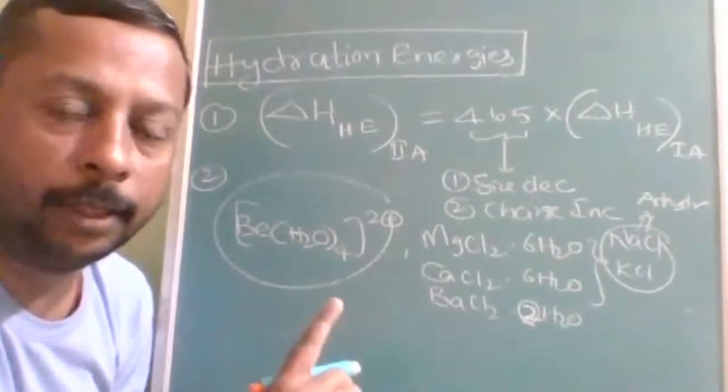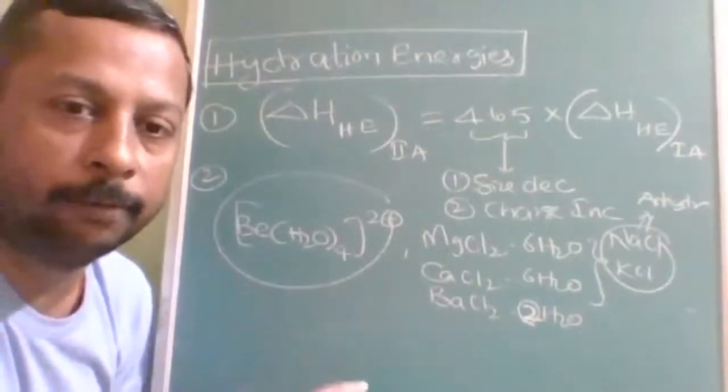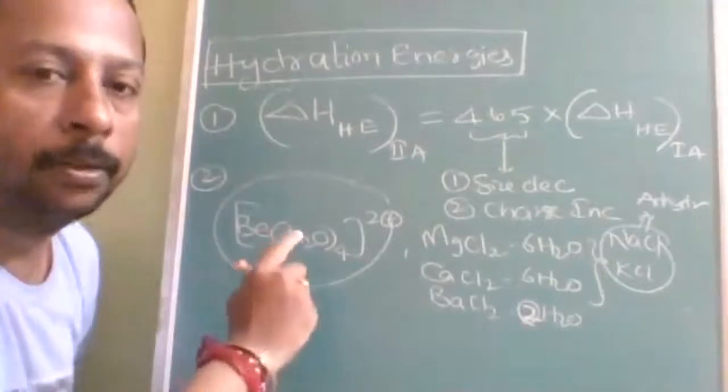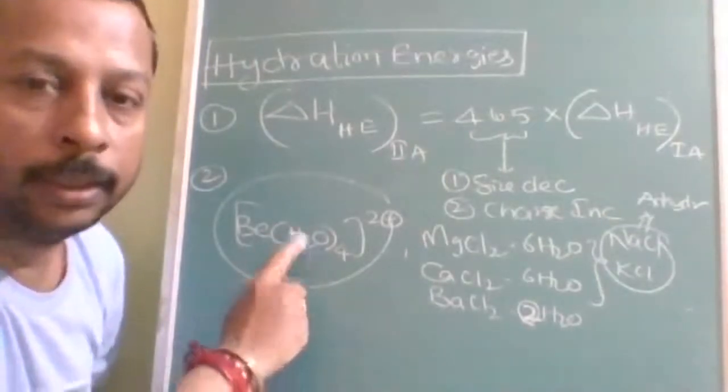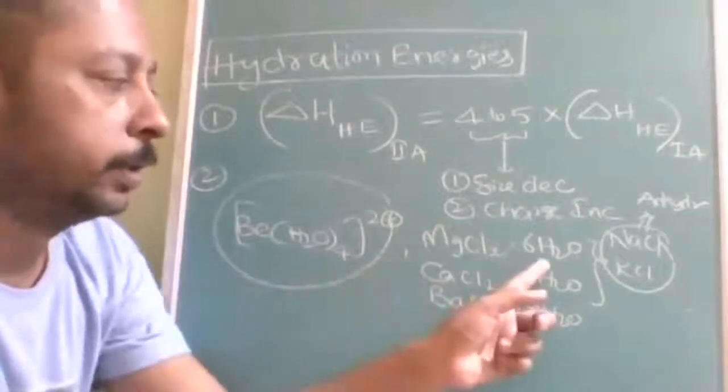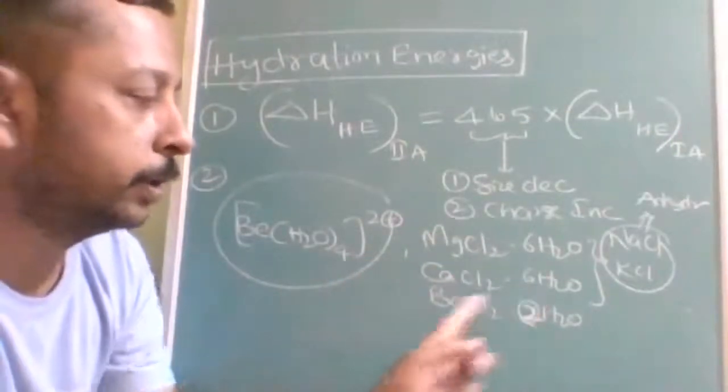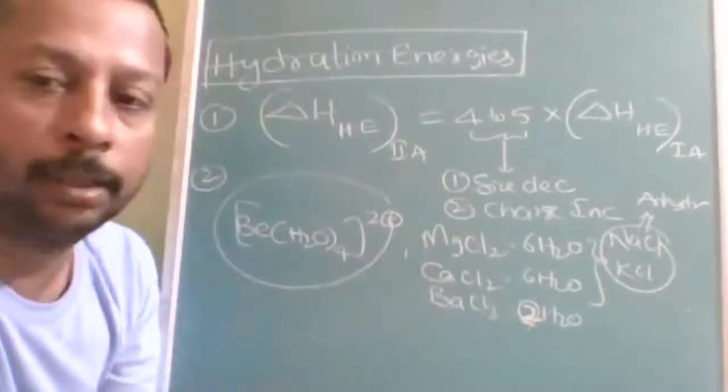Only one molecule is water of hydration, and the remaining 4 water molecules are coordinately bonded. So it is magnesium chloride hexahydrate, calcium chloride hexahydrate, and barium chloride dihydrate.